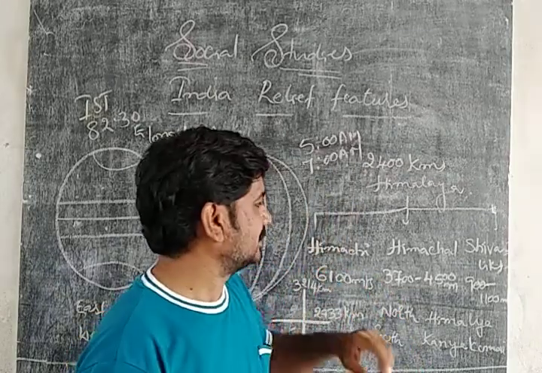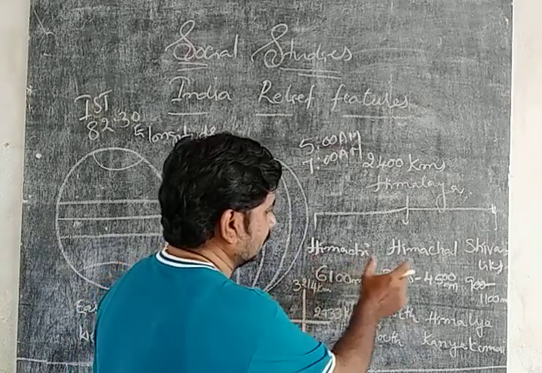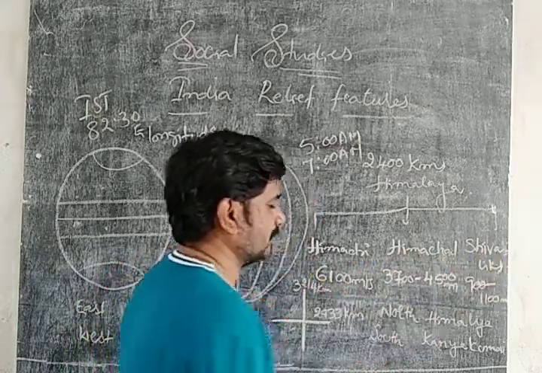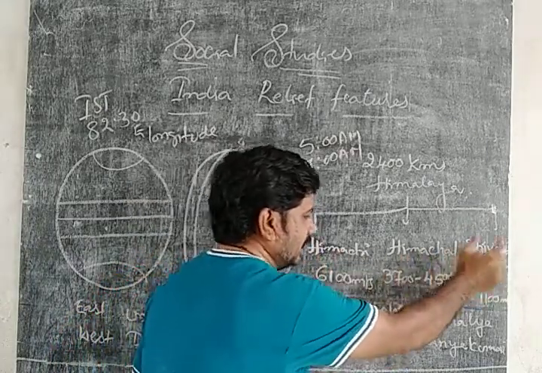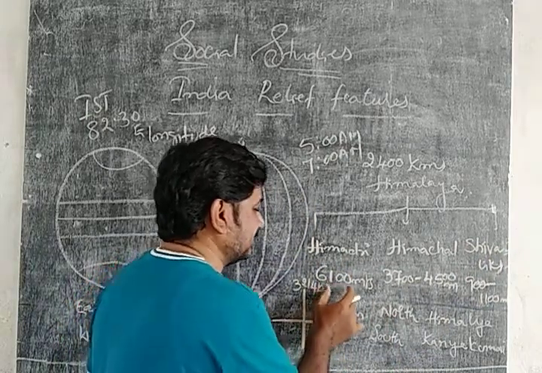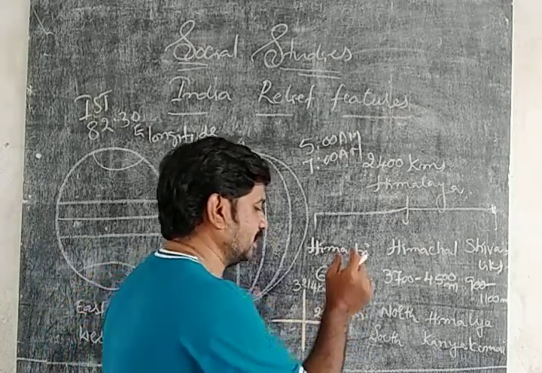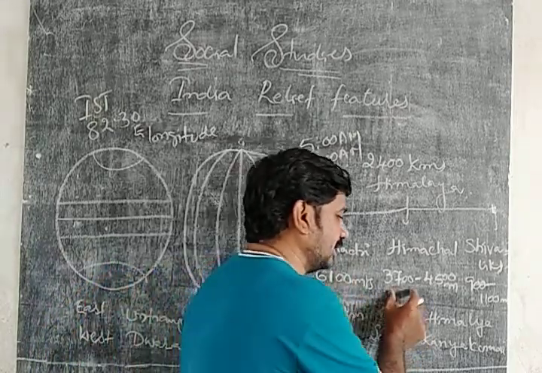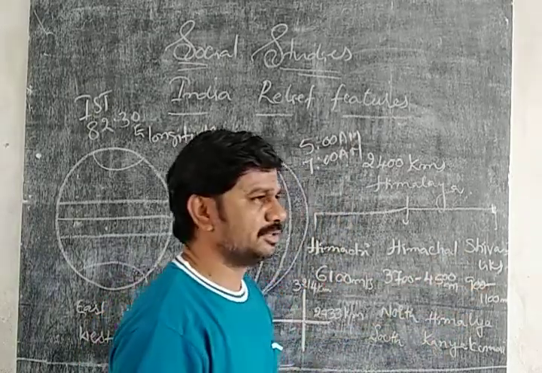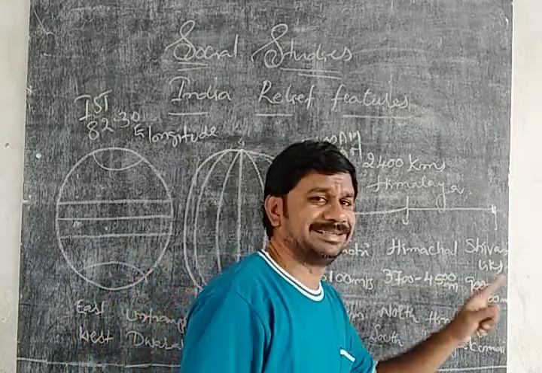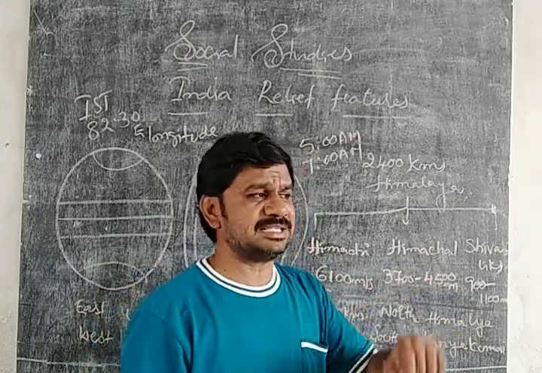Himalayas has 3 divisions. What are they? Himadri, Himachal and Shivalik. The average height of the Himadri is 6,100 meters, Himachal 3,700 to 4,500 meters, and the Shivalik's average height is 900 meters to 1,100 meters. So it is classified on the basis of heights.